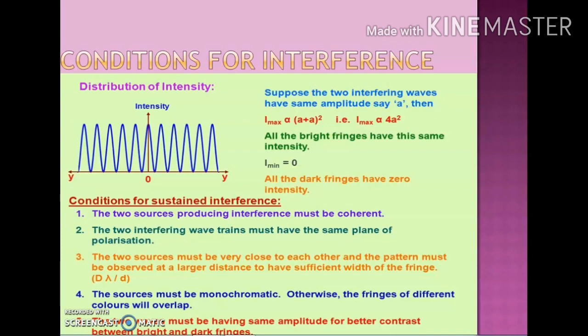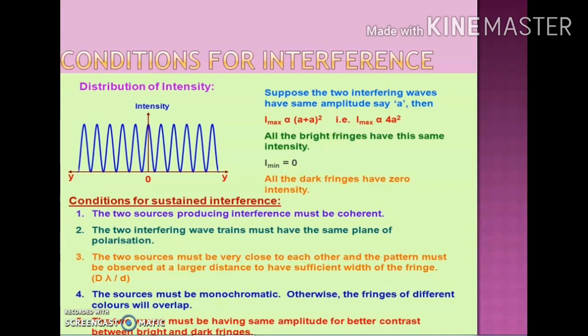Now we will talk about the conditions for sustained interference. What are the conditions for the interference? The very first condition is that the two sources producing the interference must be coherent, as I have already told you. The second condition is that the two interfering wave trains must have the same plane of polarization.